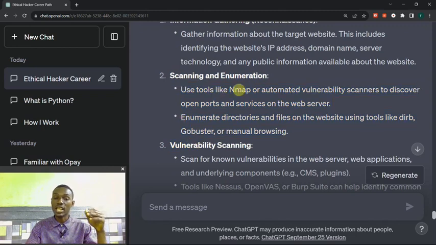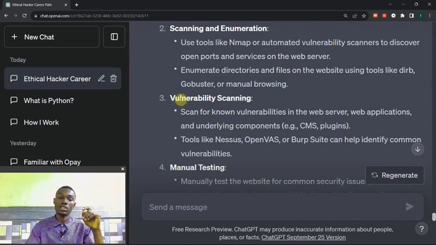It says use tools like Nmap or automated vulnerability scanners to discover open ports and servers on the web server. It's showing how you can discover open ports and servers. Okay, the second step says enumerate directories and files on the website using tools like DIRB, Gobuster, or manual browsing. It's showing you the tools you can use for hacking a website.